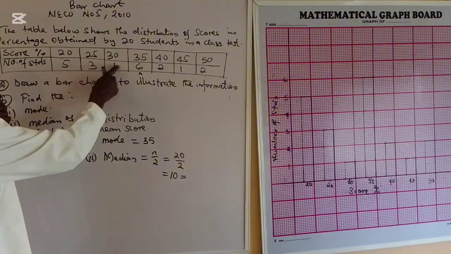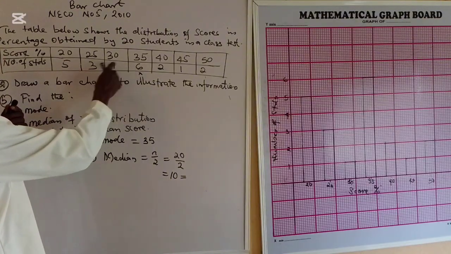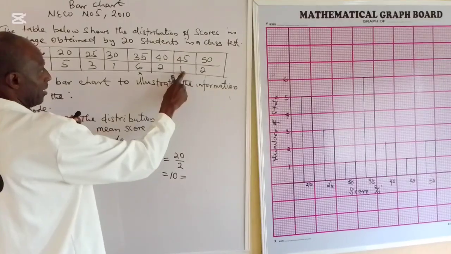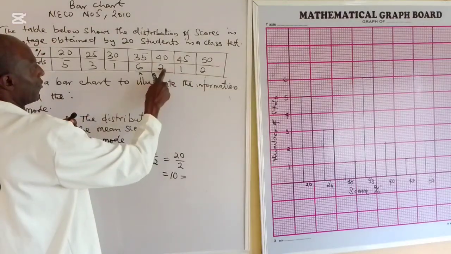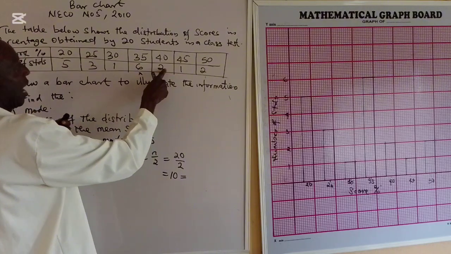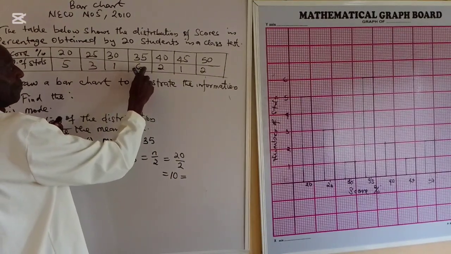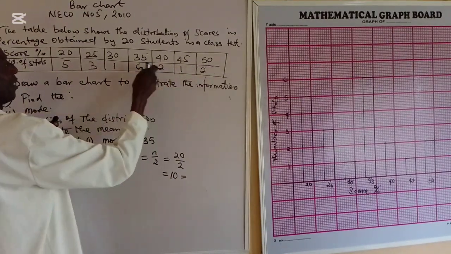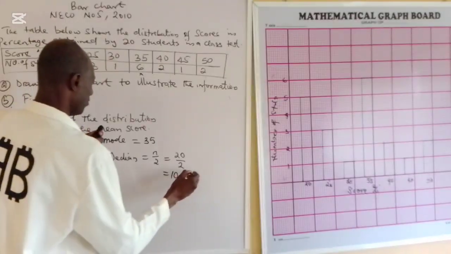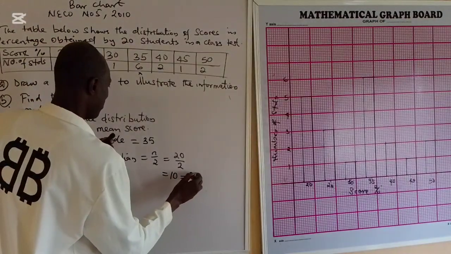So it is 4 here. Let's come here again. 2 plus 1, 3. 3 plus 2 is 5. If you count from here, it will end here. So the median is also 35.